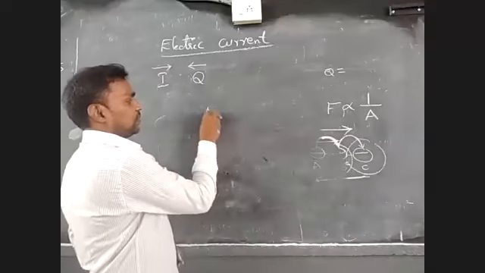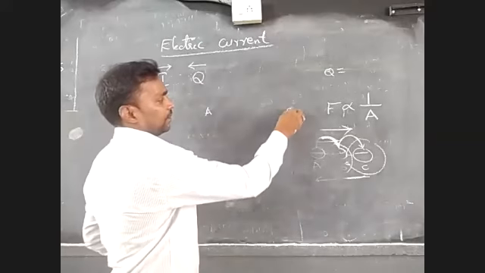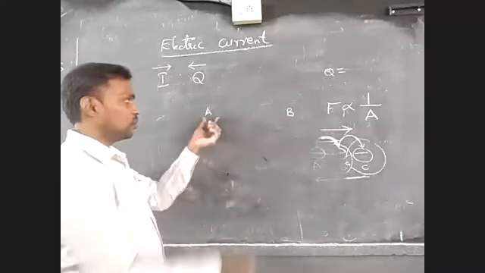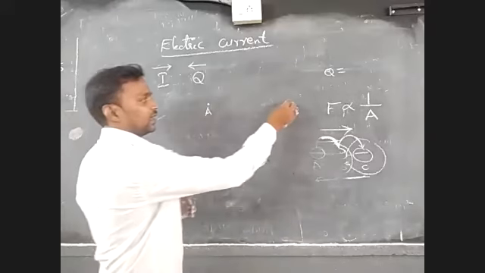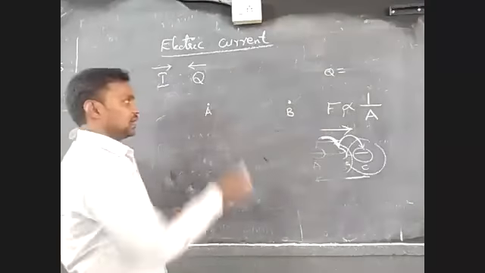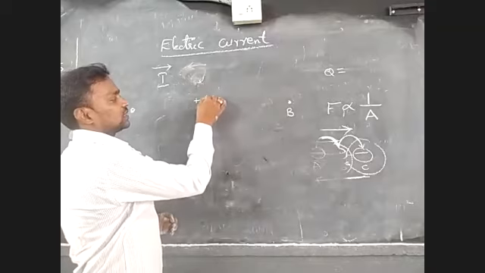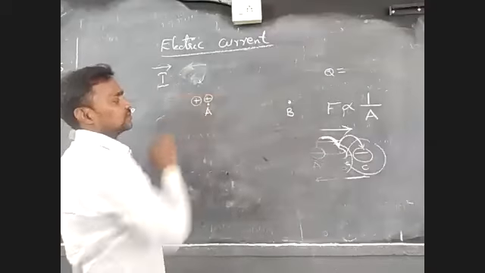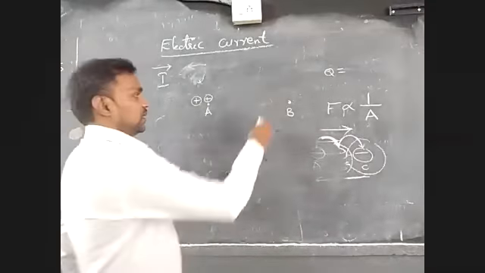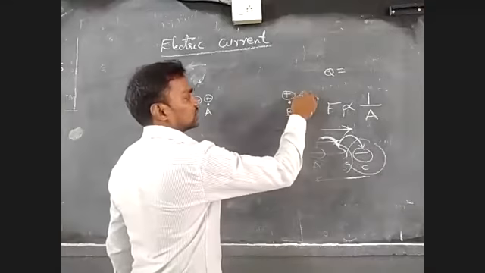A point is there, point A and point B. Two points are there. Here, I am assuming 2 positive charges, and here 3 positive charges.